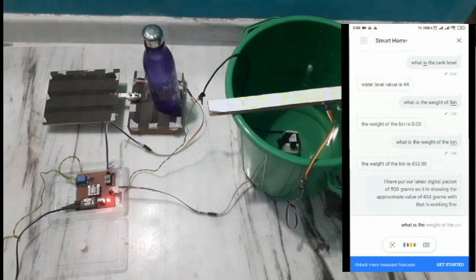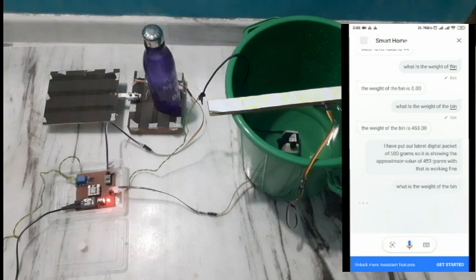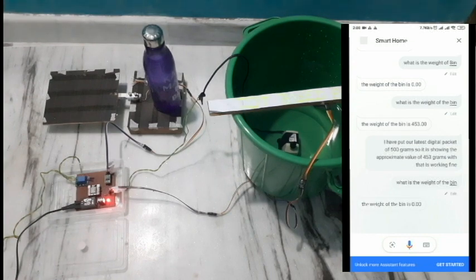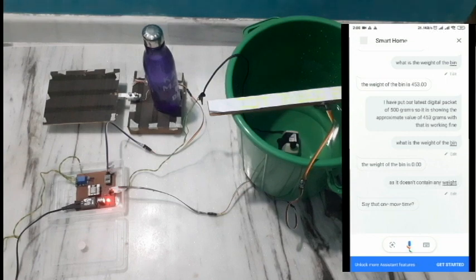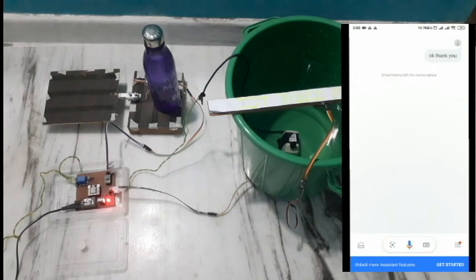What is the weight of the bin? The weight of the bin is 0.00. As it doesn't contain any weight, it is showing the weight of bin is 0.00. Say that one more time. Okay, thank you. And it left the conversation with the smart home.